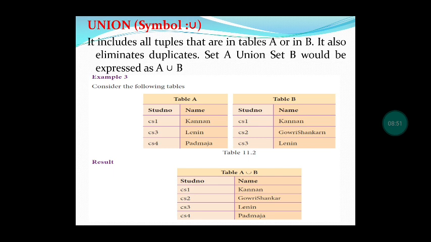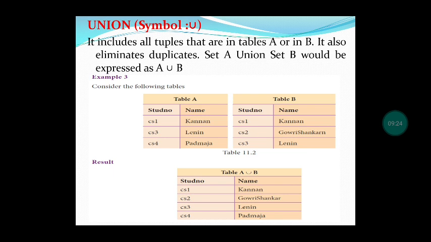Next, we will go for the union. Union means it includes all the tuples. Tuples means rows, we have already discussed that. All the tuples that are in table A and B will be displayed in the union. In maths you have studied A union B. Here one table has been given, table A, and another table, table B. We are giving the command as A union B. That means table A and table B will be unioned.